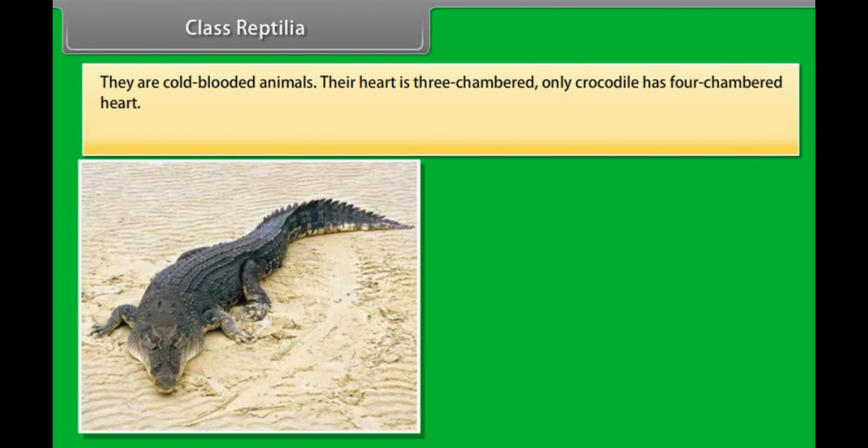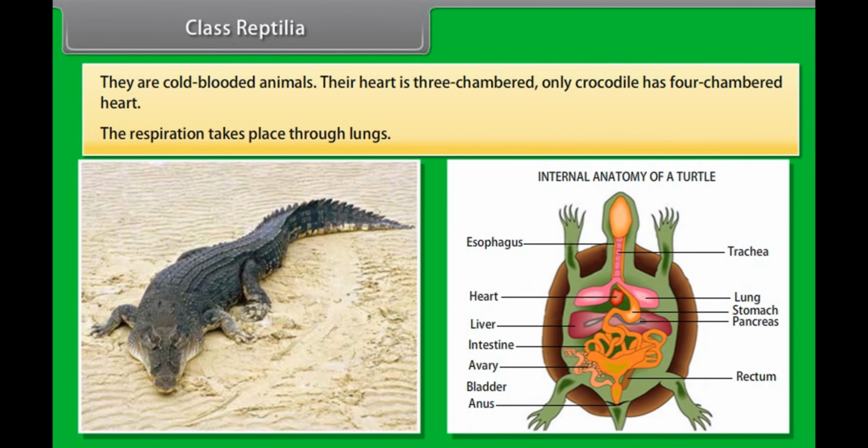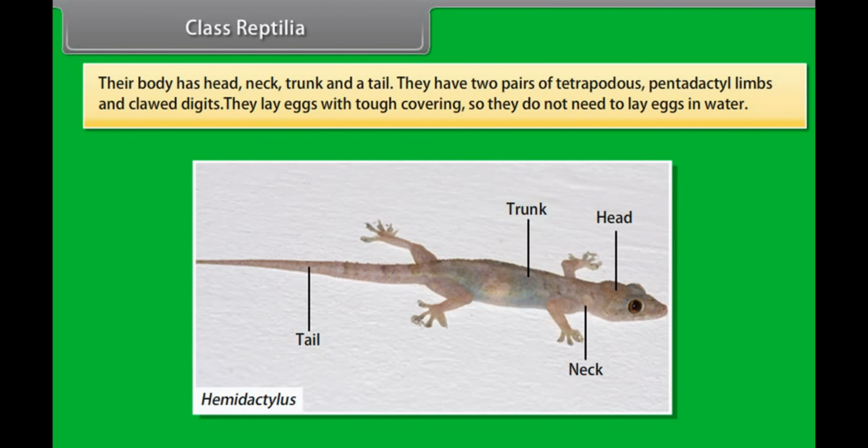They are cold-blooded animals. Their heart is 3-chambered. Only the crocodile has a 4-chambered heart. Respiration takes place through lungs. Their body has head, neck, trunk and a tail. They have 2 pairs of tetrapodous, pentadactyl limbs and clawed digits. They lay eggs with tough covering, so they do not need to lay eggs in water.